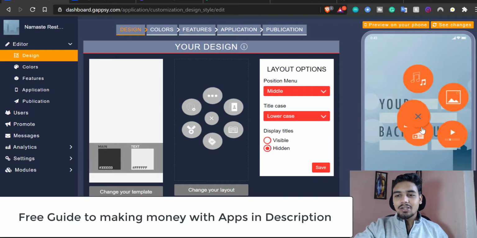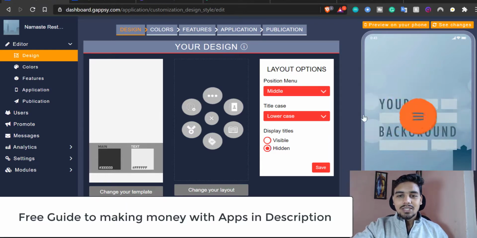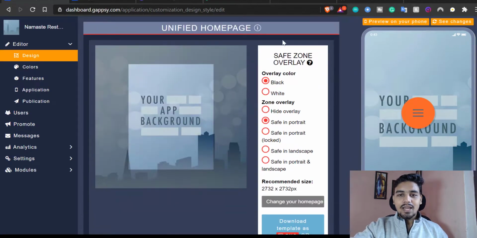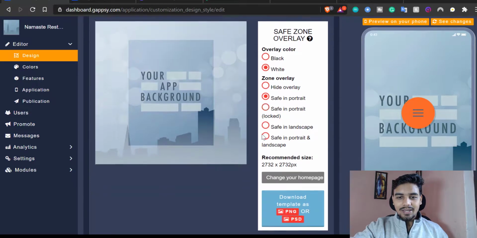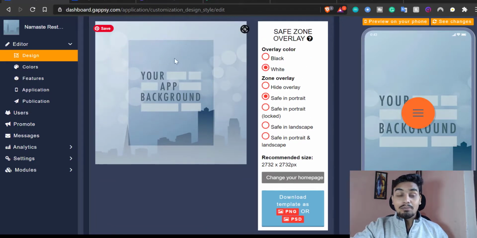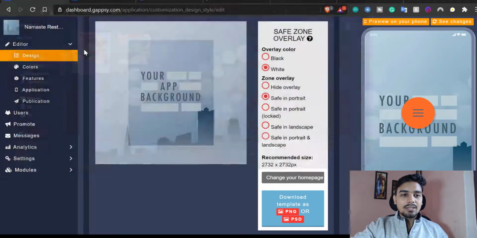Okay, so if you click on it, you can actually see it looks cool. And then if you want to change anything like this, then you can do it. And then you can also click on this see changes, and you can see how this thing is happening. Okay, and there is this overlay, and if you want to change this home page background, you can do it. So you can click on change your home page, and I'll click this one.